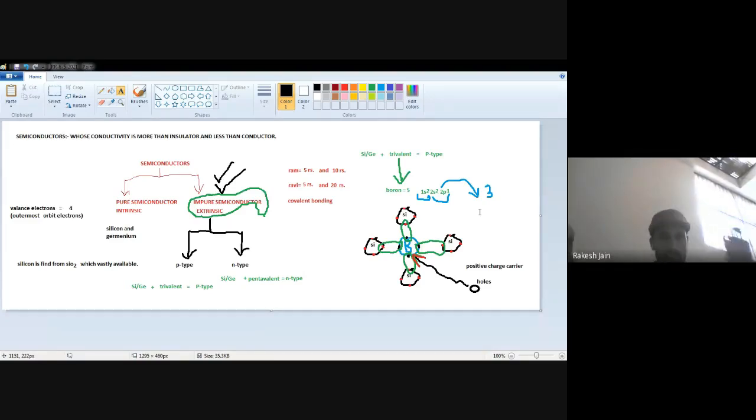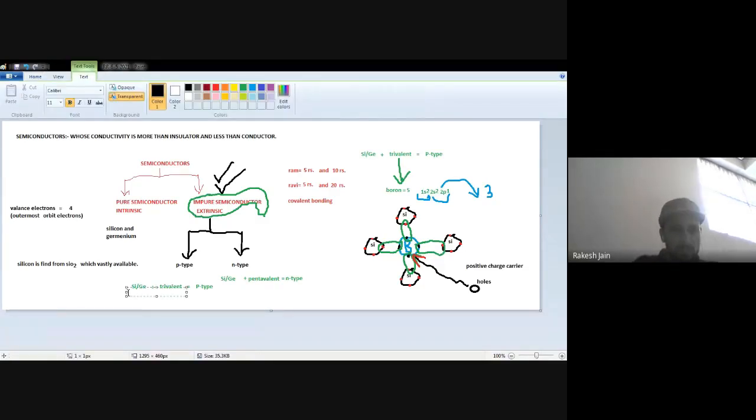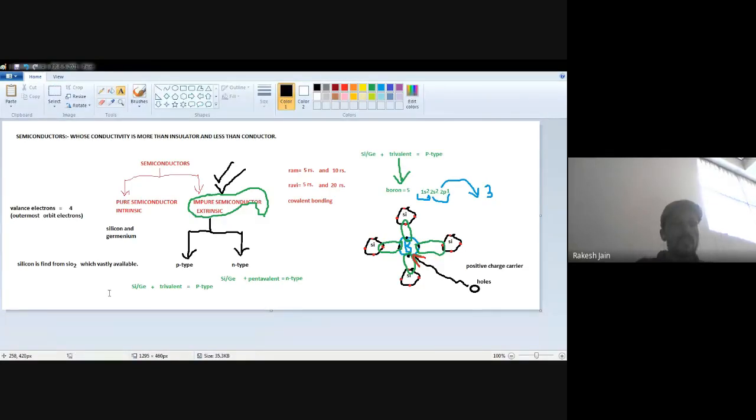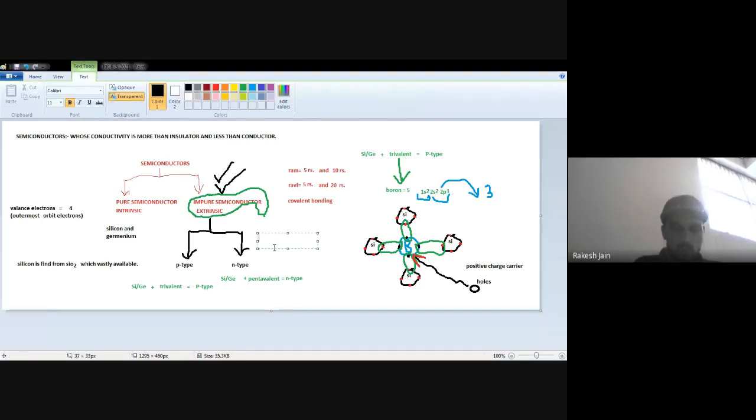Similar to this is one section. Now at another section, one more electron is needed by boron, so one more positive charge carrier will be generated. So many positive charge carriers will be generated. It means a p-type semiconductor consists of majority charge carriers as holes. Charge carriers are of two types: one is electrons, which are negative charge carriers, and one is holes, which are positive charge carriers. So which charge carriers are generated more? Here holes are generated more. So a p-type semiconductor has majority charge carriers as holes.